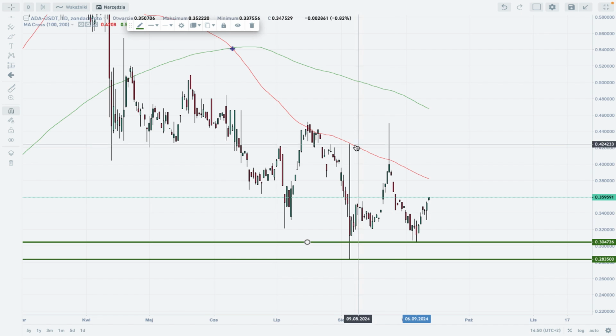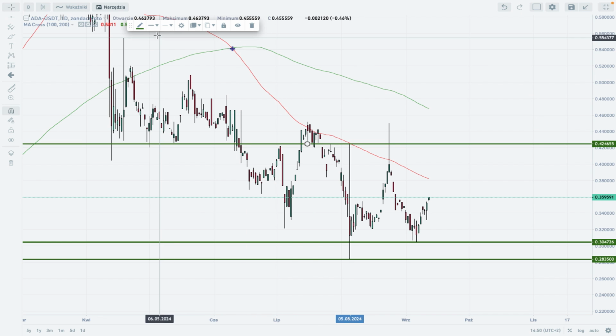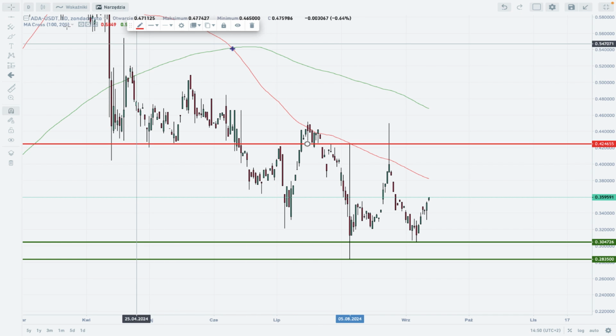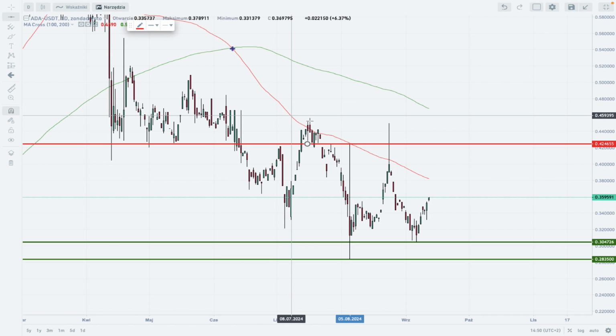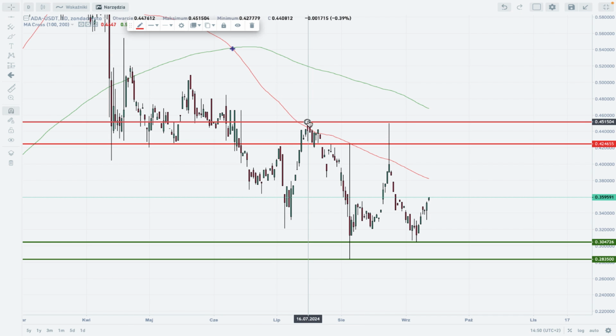What else do we have here is, of course, this technical resistance. This technical resistance will be marked at 0.4565. So that's the technical resistance. And one more level, just for the sake of things, is this one, and it's located at 0.4515.